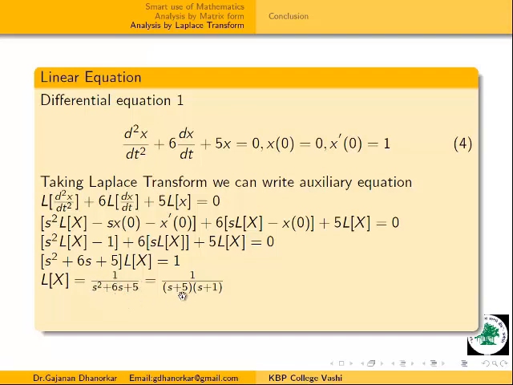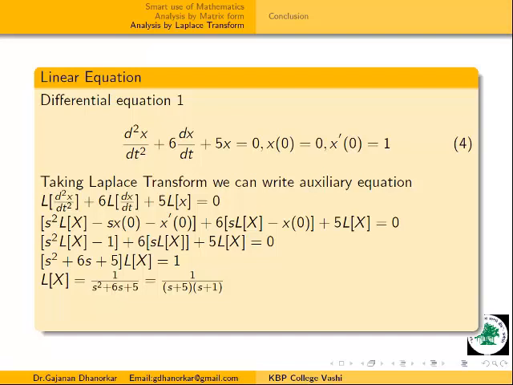Now if we find the roots, we get s plus 5, s plus 1. Again, these roots show the singularities at these points, and moreover this singularity is a pole. The singularities are at s is equal to minus 5 and s is equal to minus 1. Now see here, in the first case the characteristic equation has the solutions m is equal to minus 5 and minus 1.